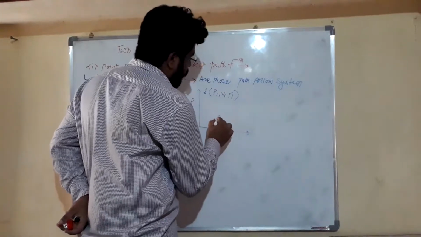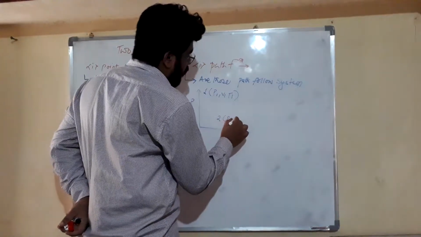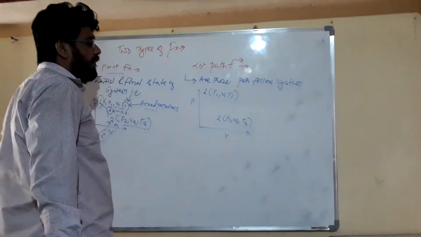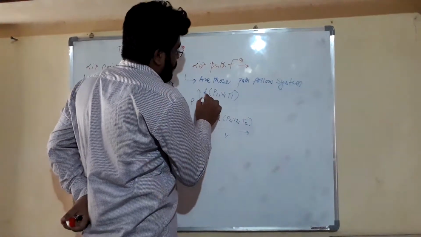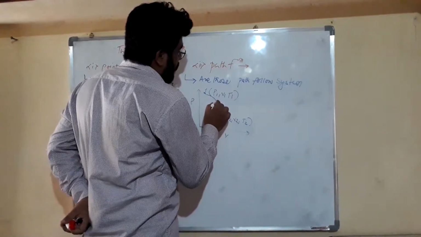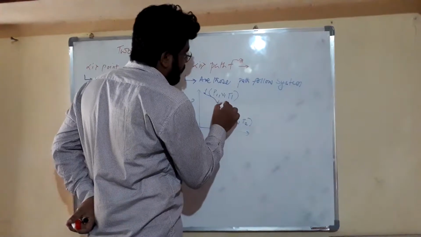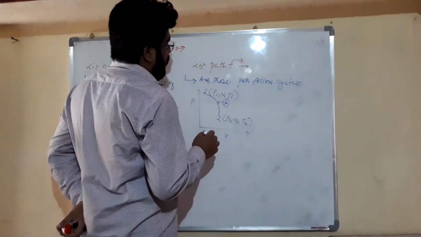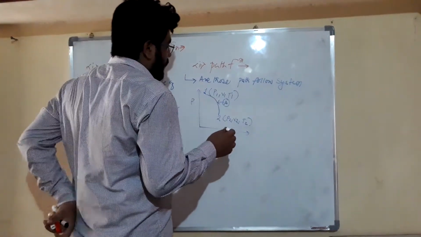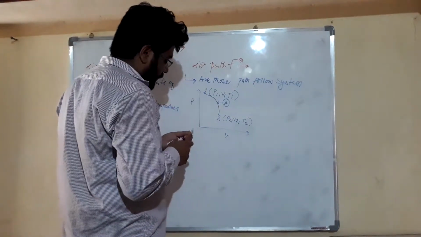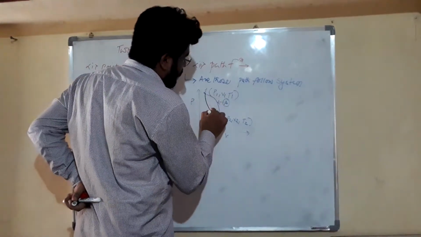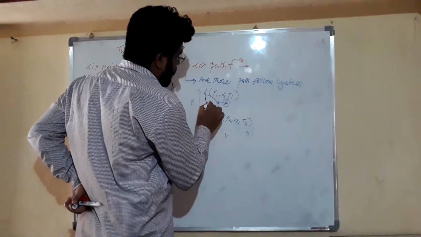This is state 2, with pressure P2, volume V2 and temperature T2. Our system is moving from state 1 to state 2 by a path of change of state. This is A. By this path, our system is moving from state 1 to 2, and there is another path our system can take to move from 1 to 2. This is path B.